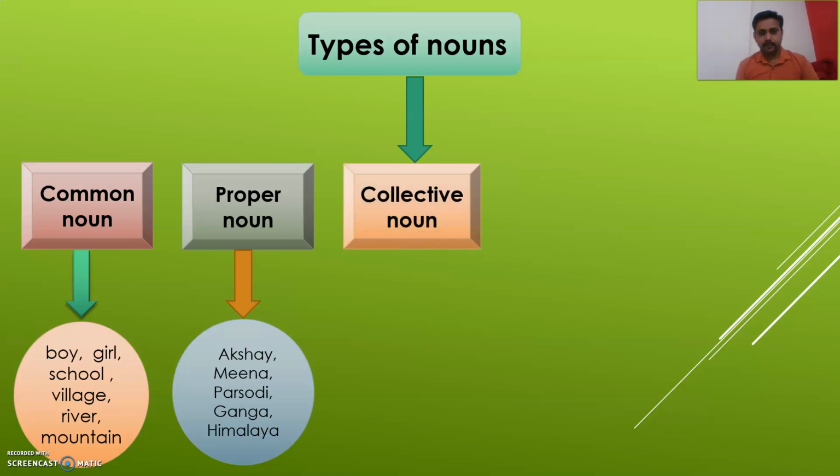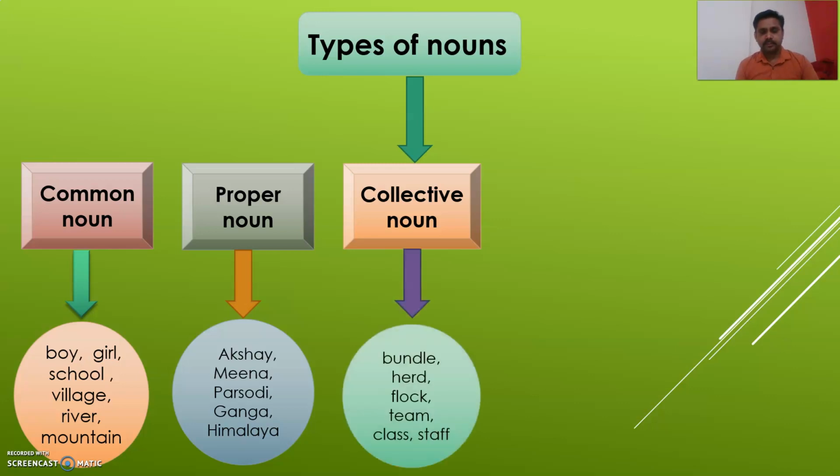Third type is collective noun. Here are the examples of collective noun. Bundle, herd, flock, team, class, staff. These are the collection. So it is called a collection noun.